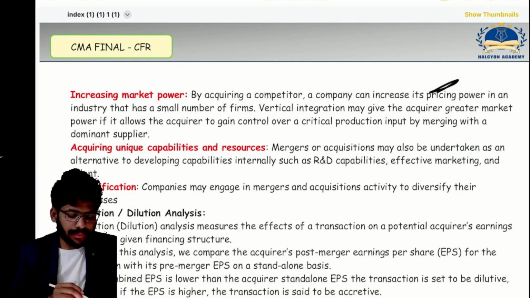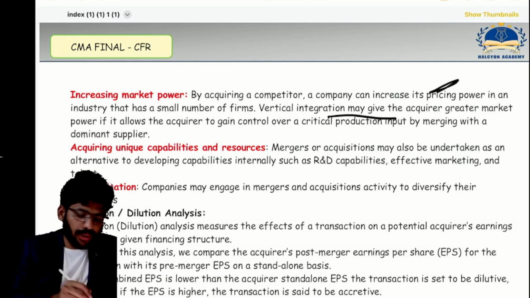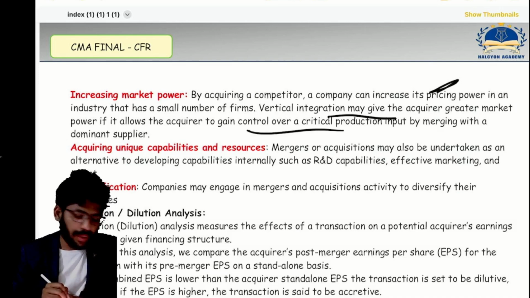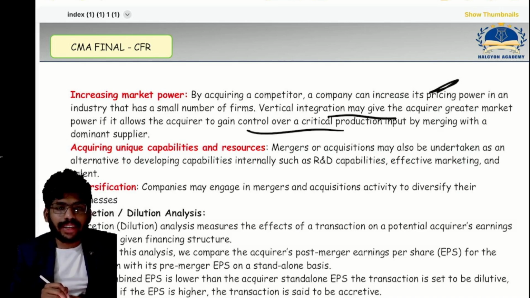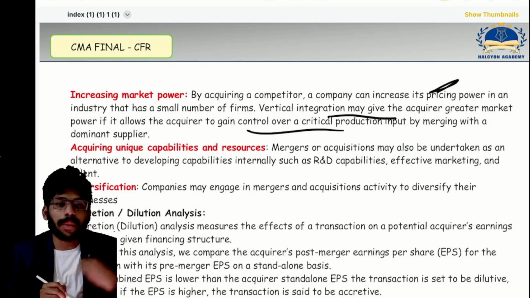Correct or not? So vertical integration may give the acquirer greater market power if it allows the acquirer to gain control of a critical production input by merging with the dominant supplier. In vertical integration, we are not acquiring a similar company, right? Not a similar product company or similar business company or similar product line company.